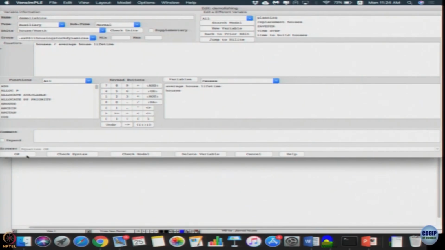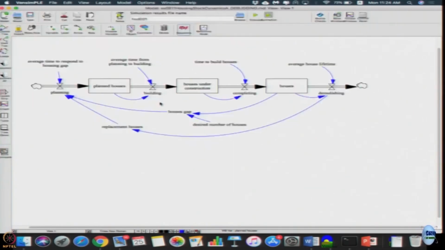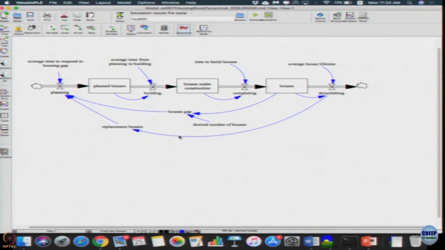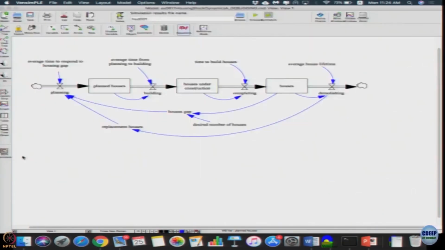Demolishing is houses divided by average life, completing is houses divided by time to build houses, and building is plan divided by average time. This is all fine. Whatever is getting demolished has to be replaced, plus wherever there is a gap in houses, that also has to be planned for. So the planned equation includes replacement plus house gap divided by average time to respond to housing gap, which is also another first order delay. So both are captured.